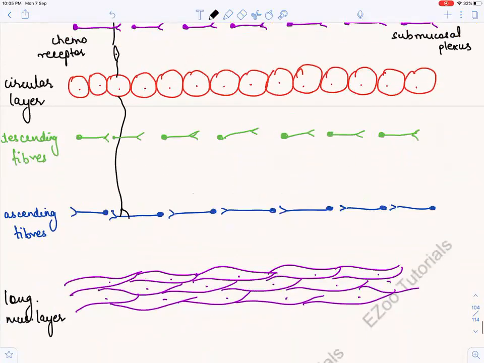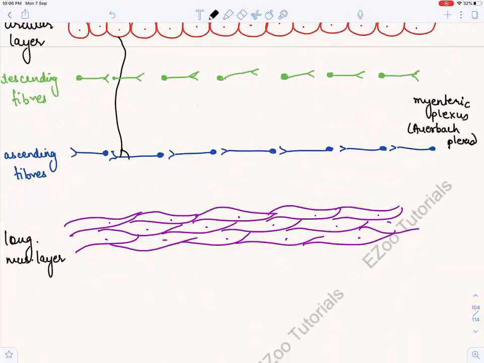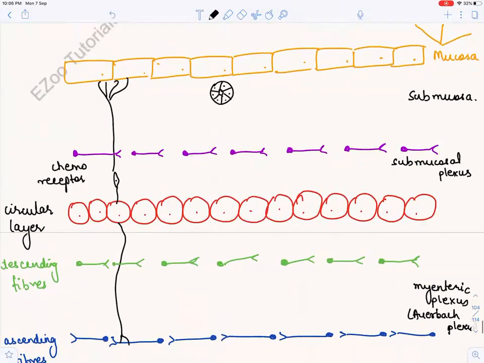And what is this that I have drawn? It is the myenteric plexus, or the Auerbach plexus. The green ones are the descending fibers and the blue ones are the ascending fibers, right? And this is the longitudinal layer, and then there is the serosa. Okay, now let us see what will happen.